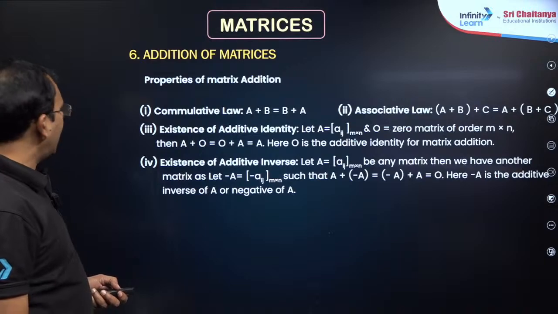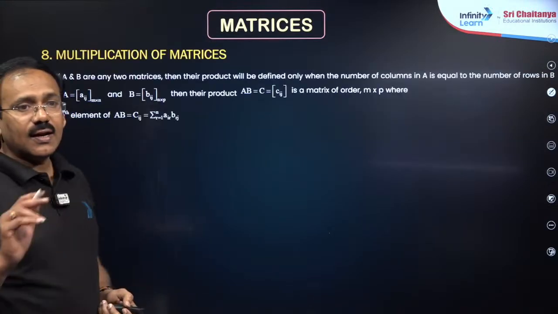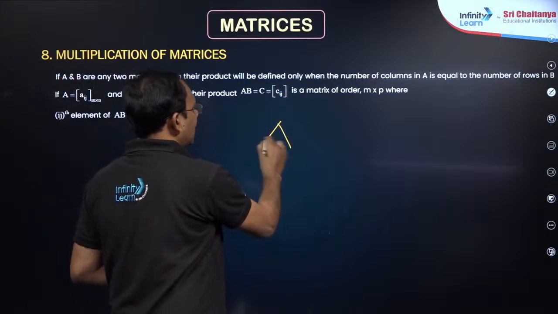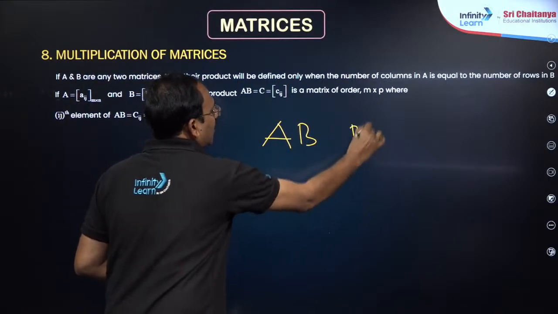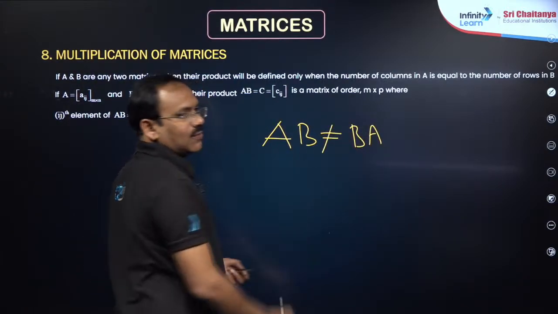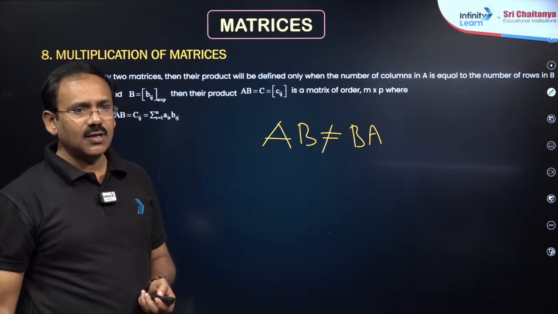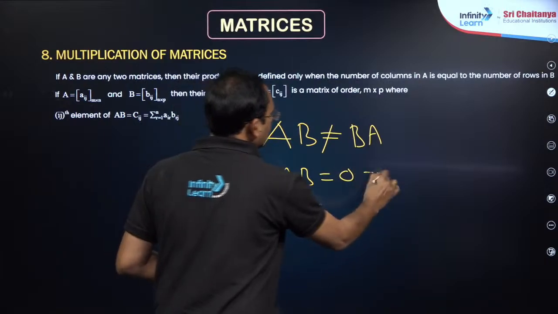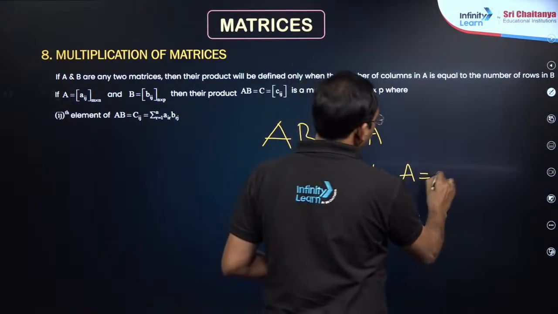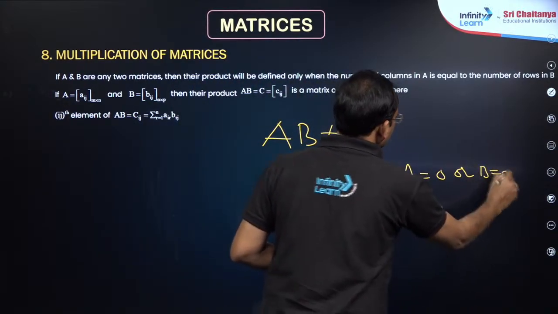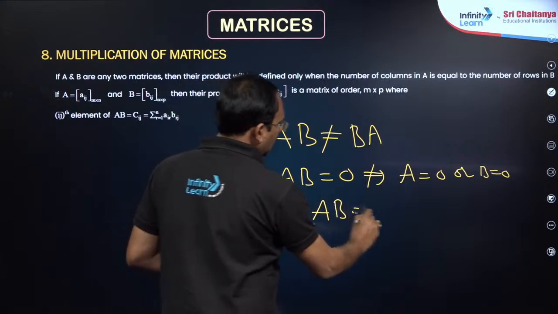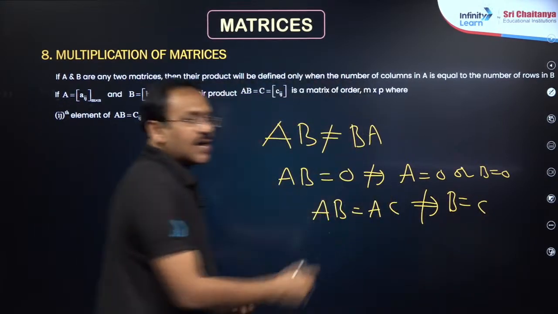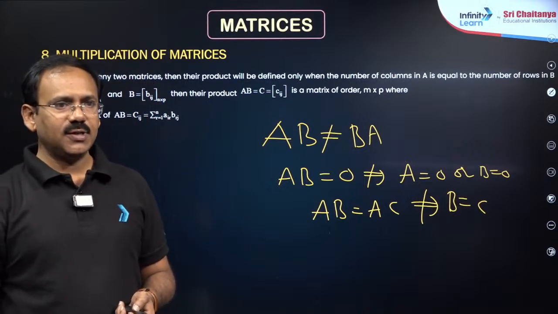Next, my dear friends, addition, multiplication. In multiplication, the two special things you need to remember are that in matrix multiplication, AB and BA are generally not equal, though maybe for some matrices they may be. Another point, AB = 0 doesn't imply A = 0 or B = 0. That means in matrix multiplication, if AB = AC, don't write B = C, because B = C may not hold.